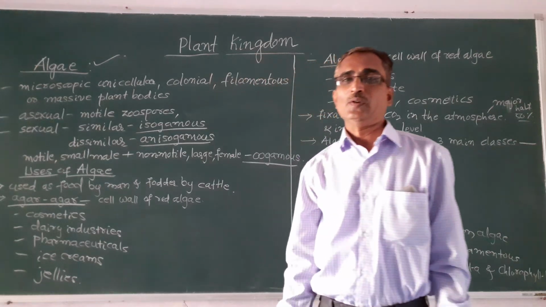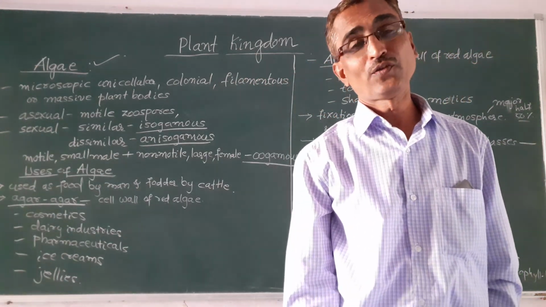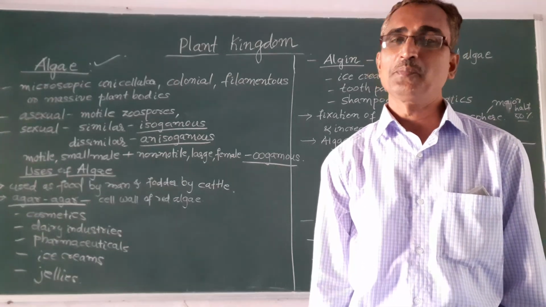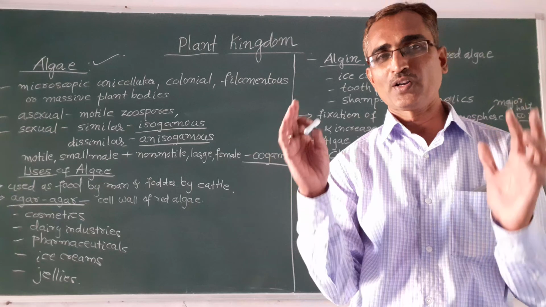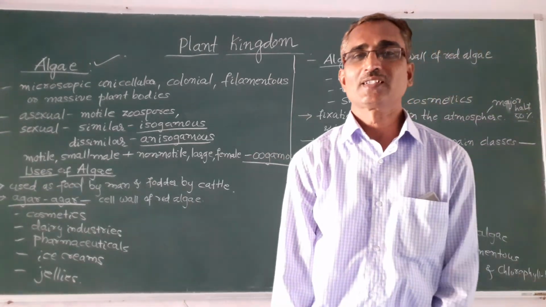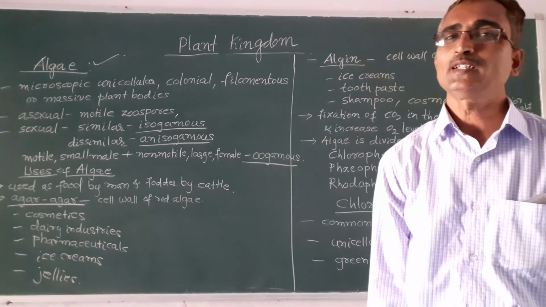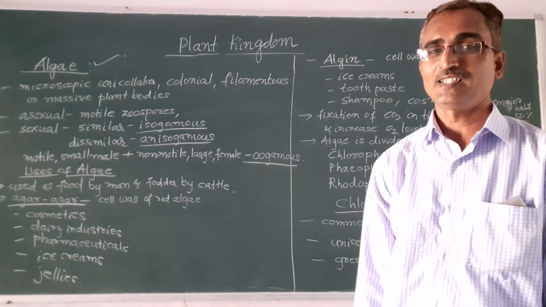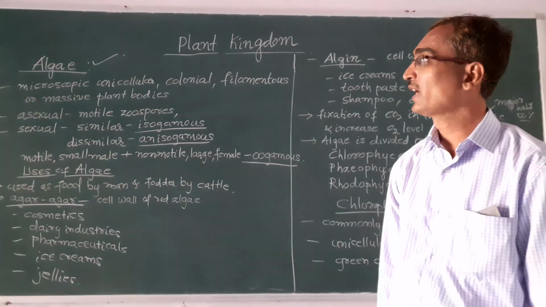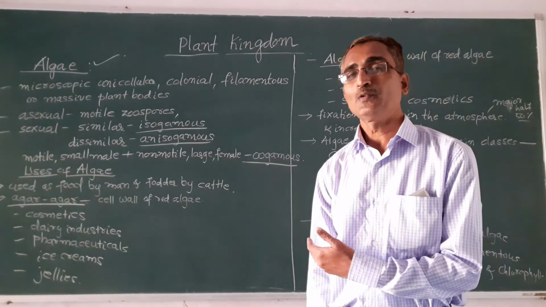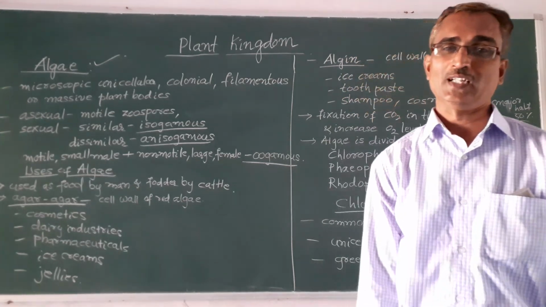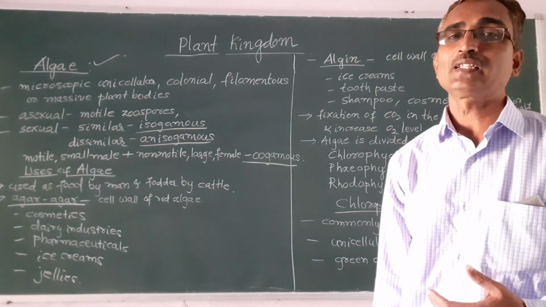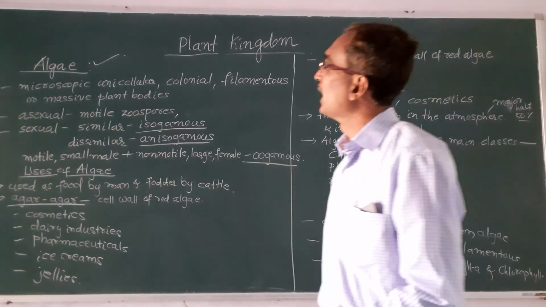Algae are photosynthetic, that is chlorophyll bearing, having a chlorophyll pigment with them, and they are simple thalloid, that is the body of this algae is called as thallus. And they are autotrophic in nature, that is they synthesize the food of their own. Those were the few characteristics of the algae which we discussed in the previous class. So we continue with that, and we will discuss a few more characteristics of this algae.